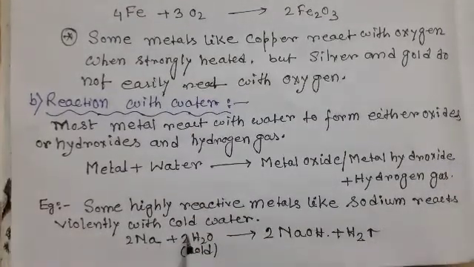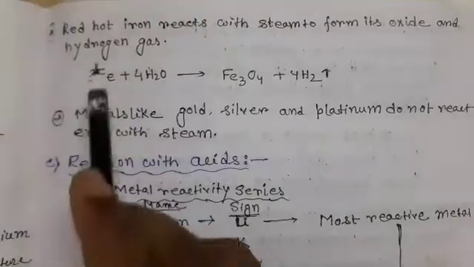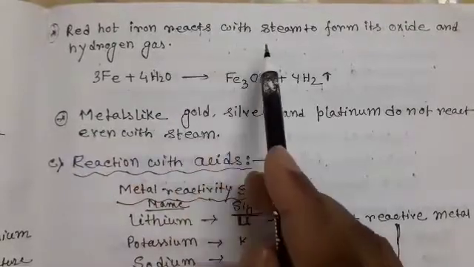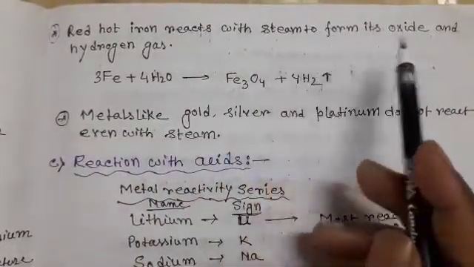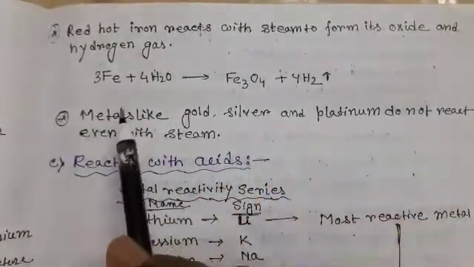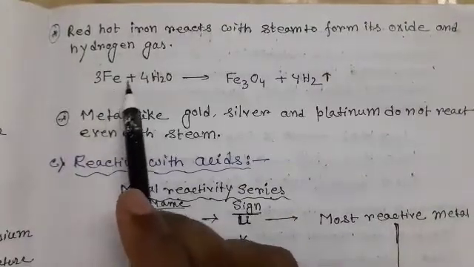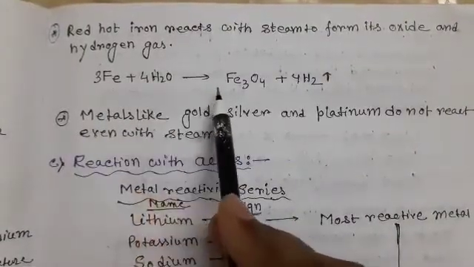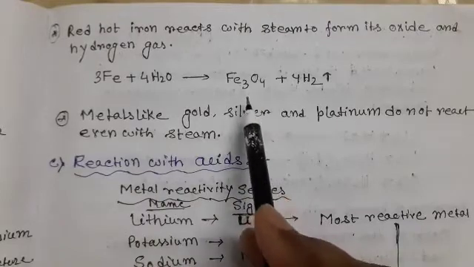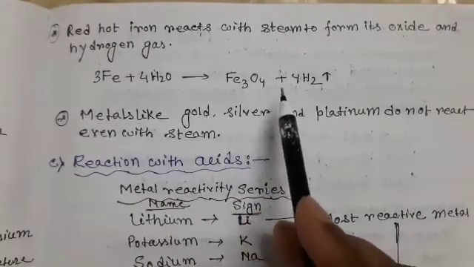Here sodium reacts with cold water to produce sodium hydroxide and hydrogen gas. Next, red hot iron reacts with steam to form its oxide and hydrogen gas. Here iron reacts with water to form iron oxide, not iron hydroxide, and hydrogen gas.